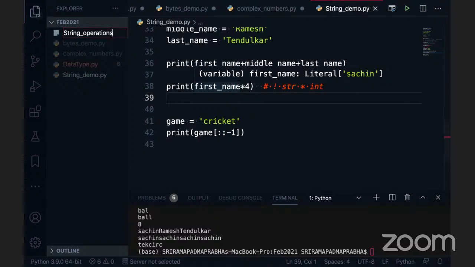Not clear to me. Which one? That last position is to give the step size, and there we have given -1, and that is giving the string in the reverse order. Yeah, this needs a little explanation.